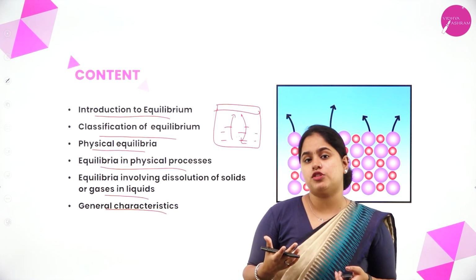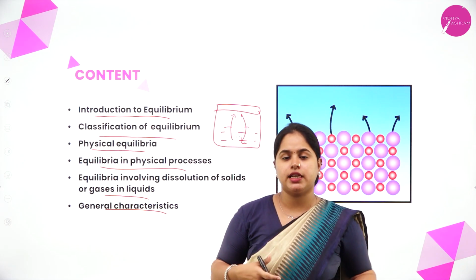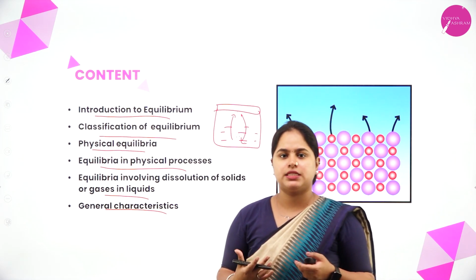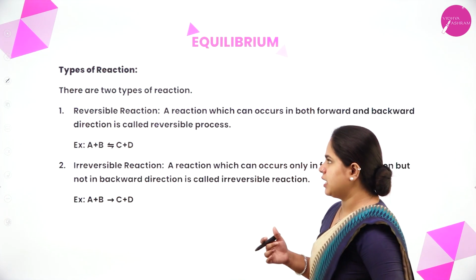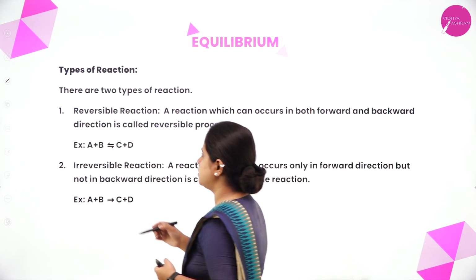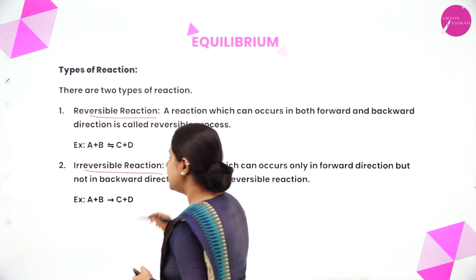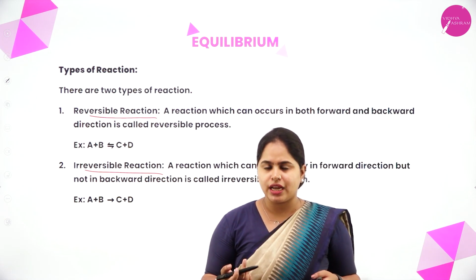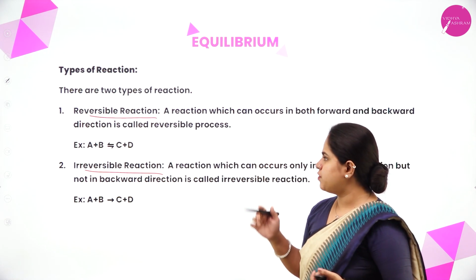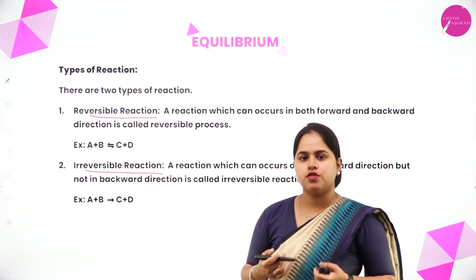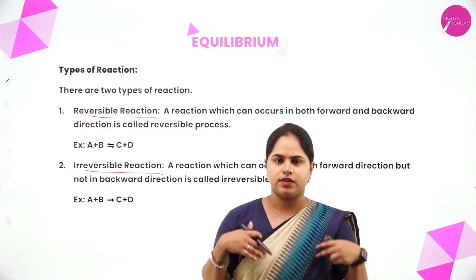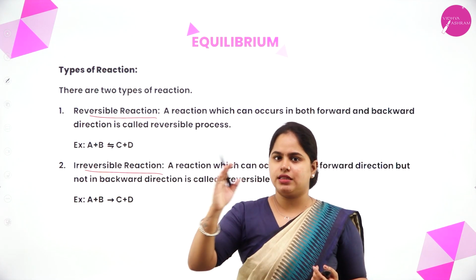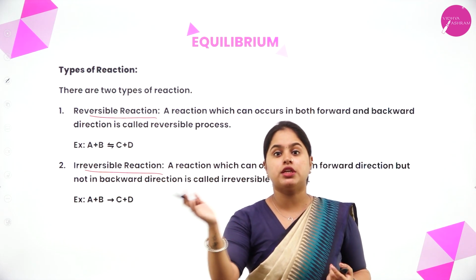Now in detail, we are going to study different types of equilibrium: what is physical equilibrium, chemical equilibrium, and different types in those as well. Then we will get a better idea about what is equilibrium. Before that, let's understand the different types of reactions. One is the reversible reaction and another is the irreversible reaction. Out of reversible and irreversible reactions, which reaction will show equilibrium? First, let us move on with the reversible reaction. From the name itself, you can say what is reversible: something which we can reverse, or else revert back. That means if a reaction is proceeding in this direction, we can say that the reaction will proceed in this direction also.